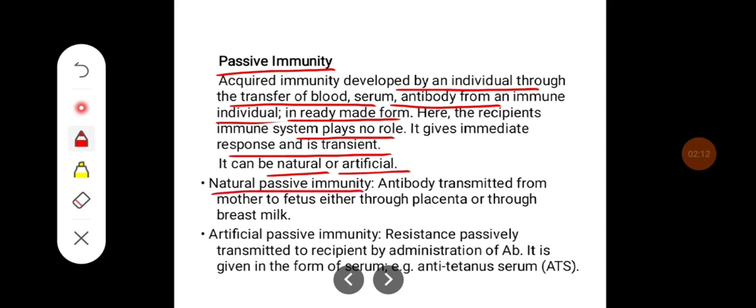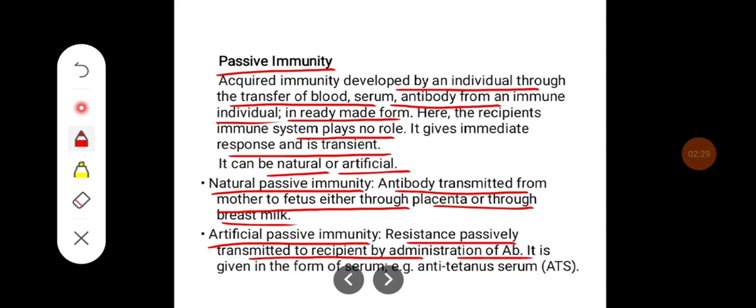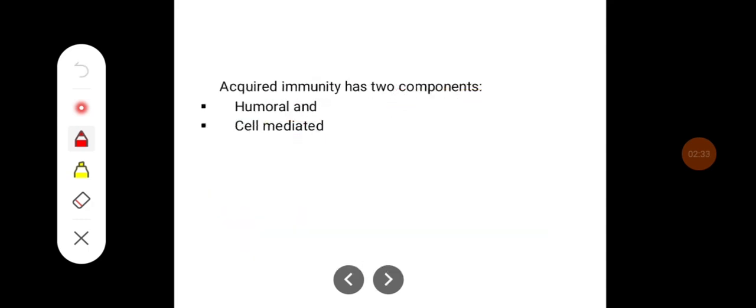Natural passive immunity is where antibody is transmitted from mother to the fetus either through placenta or through breast milk. In artificial passive immunity, resistance is passively transmitted to the recipient by administration of antibodies. It is given in the form of serum, for example, anti-tetanus serum. Acquired immunity has two components, humoral immunity and cell-mediated immunity.